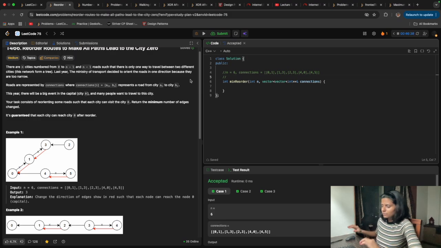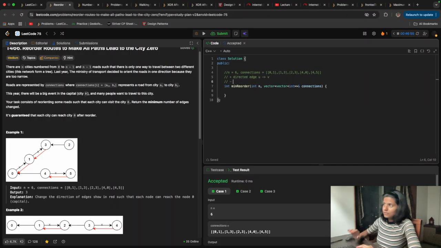So basically, if it is plus, meaning the default sign, then it is a directed edge which goes from U to V, and if it has a minus sign, then it is a reversed edge which is V to U.